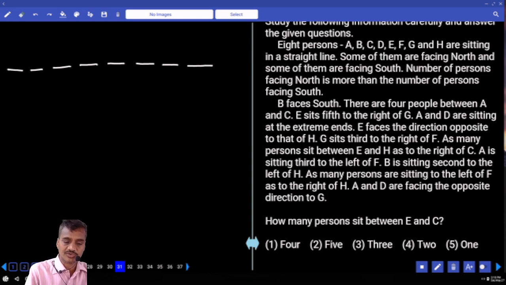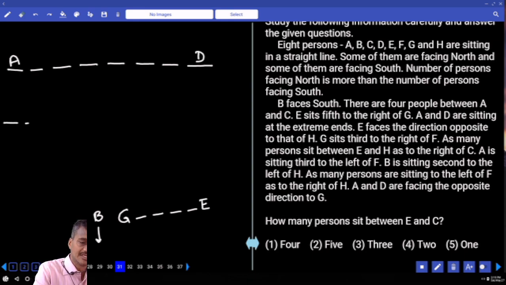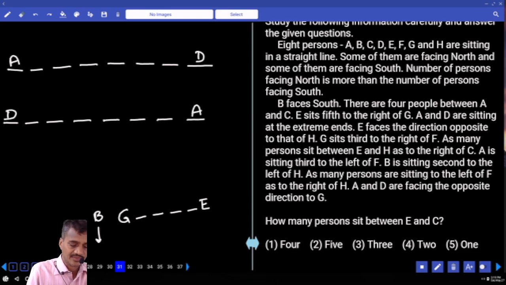And B faces south direction. Now B faces south. There are 4 persons between A and C. And E sits fifth to the right of G. Now E is fifth to the right of G. 1, 2, 3, 4. A and D are sitting at the extreme ends. If A is here, D is here. That is one possible. And in the next possibility, 1, 2, 3, 4, 5, 6, 7, 8, now A is here, D is here. Then next one.